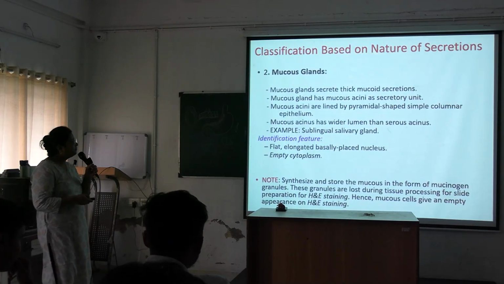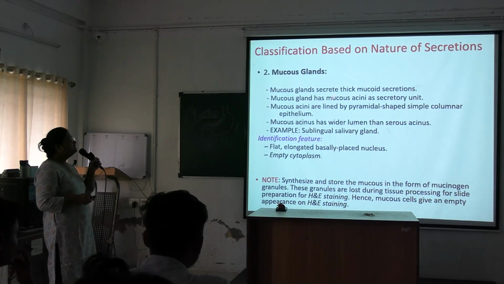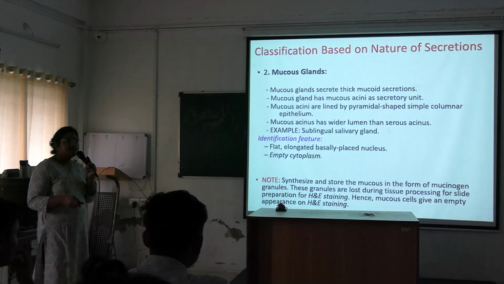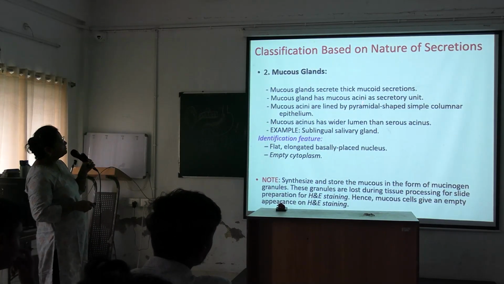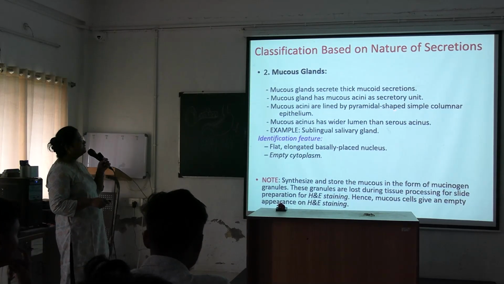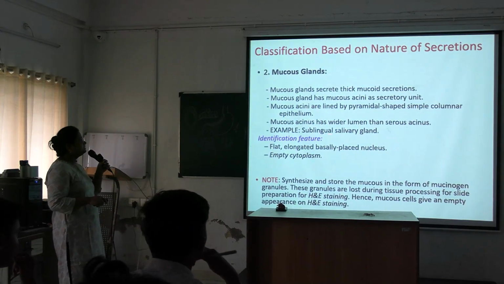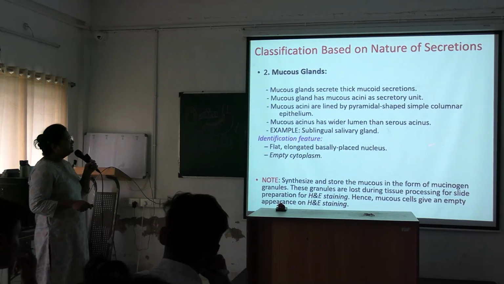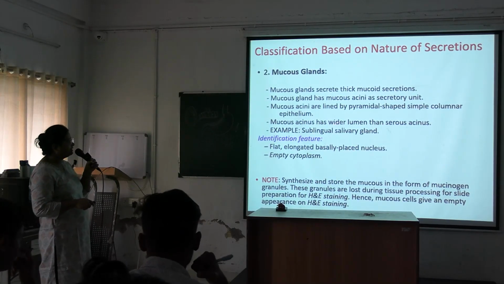Okay. Next we are going to mucous glands. Mucous glands secrete thick mucoid secretions. Serous is watery secretion. Okay. Mucous gland has mucous acini as the secretory unit. Mucous acini are lined by pyramidal shaped simple columnar epithelium. And a mucous acinus has a wider lumen than the serous acinus. Example is the sublingual salivary gland. Okay.